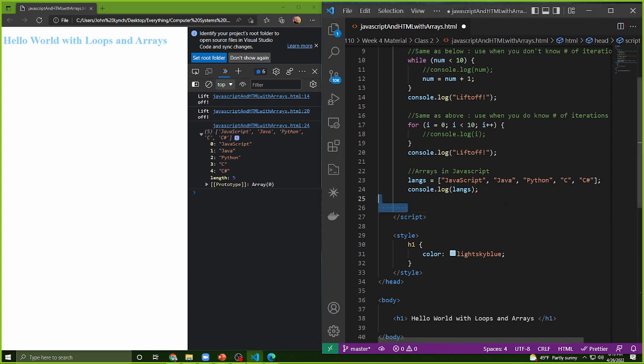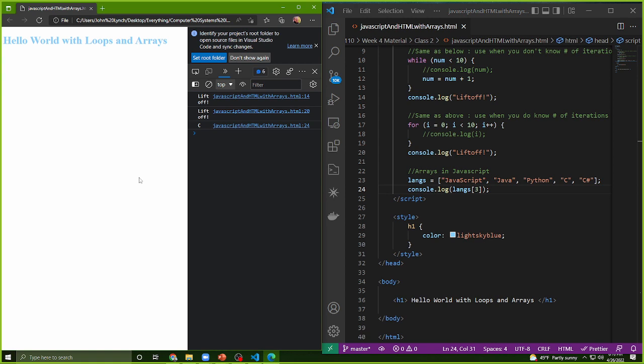If in console you want to refer to specifically Python instead of the length, should I open a new parenthesis inside the length parenthesis and type 3? So awesome, right? It wouldn't be parentheses here, but it will actually be another set of square brackets. This is what we call indexing an array. If I want to get a specific element from the array like Python, I'll go ahead and index. I think, Joy, you said three, so let's actually try it out with three. We try to redo this.